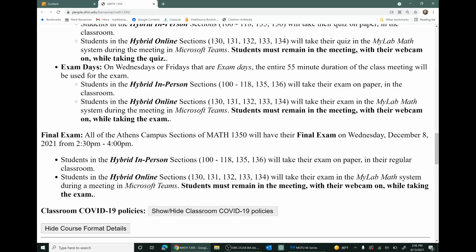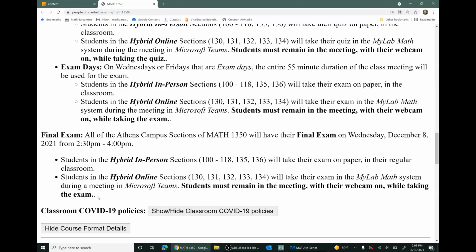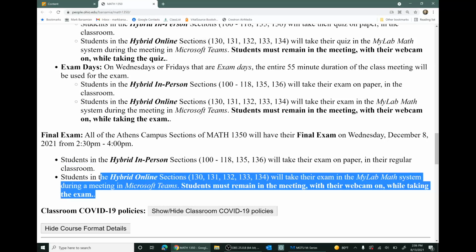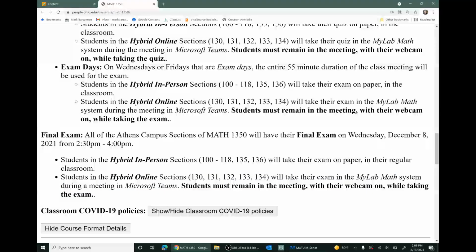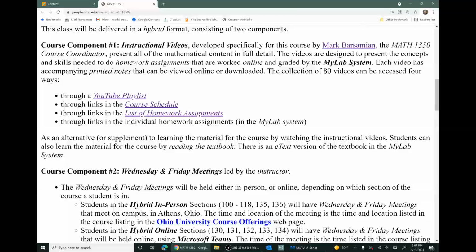And before going on, let me mention that all the Athens Campus sections of Math 1350 will have their final exam on Wednesday, December 8th, 2021. There's a typo here. I think this should say 2:30 to 4:30 p.m. It's a 2-hour exam. So students in the hybrid in-person sections will have their exams in a classroom on paper, taking the exam on paper. Students in the hybrid online sections will take their exams during an online Teams meeting with their webcams on, but they'll be taking the exam in the Mylab math system. So that's the format of the course, the 2 components, the instructional videos and the Wednesday, Friday meetings.